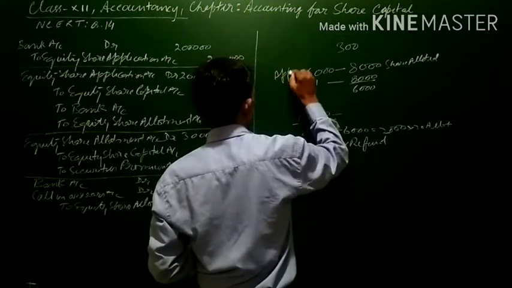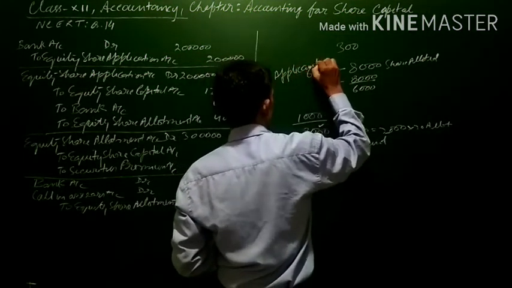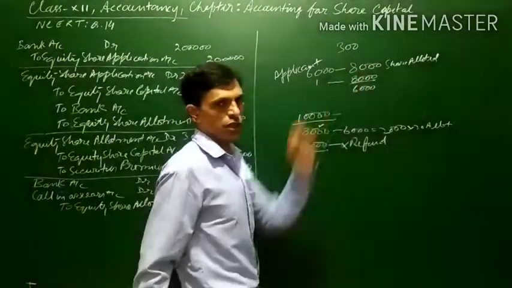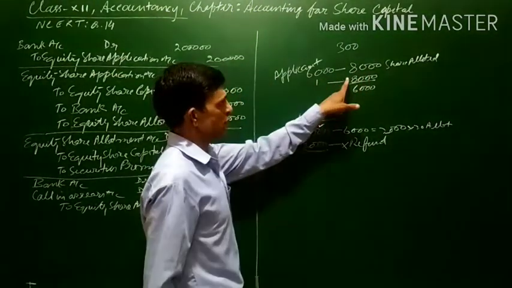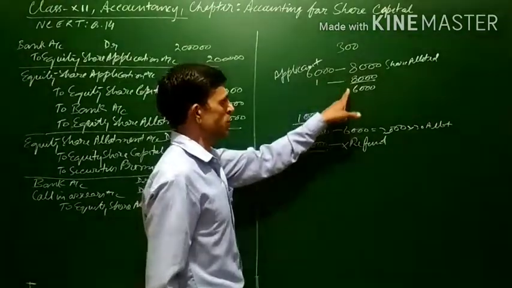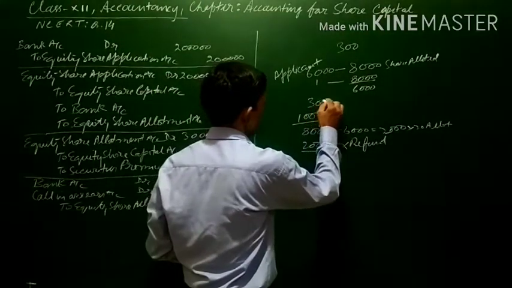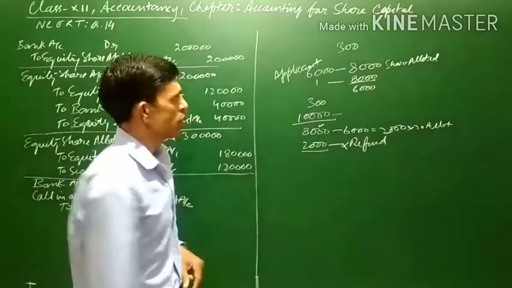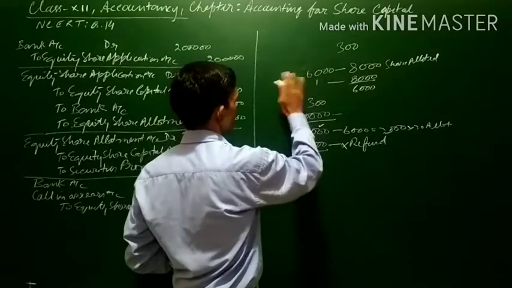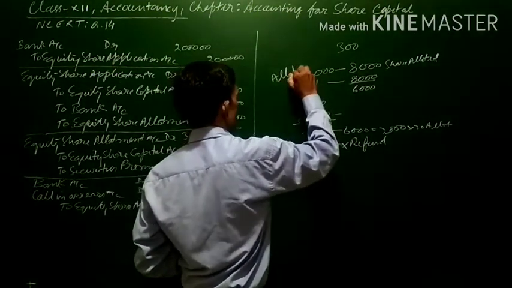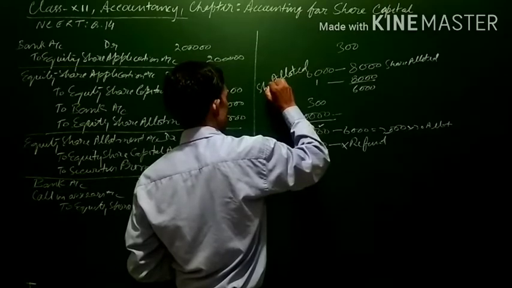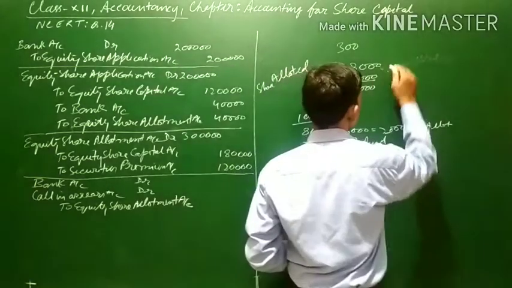This is the applied, and this is the allotted. Applied is 8,000, shares allotted is 6,000. Applied is 1, shares allotted is 6,000 by 8,000.